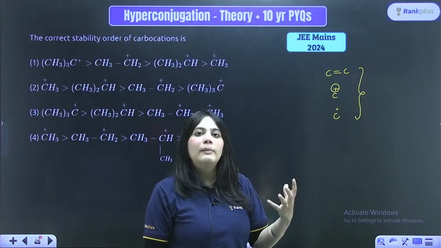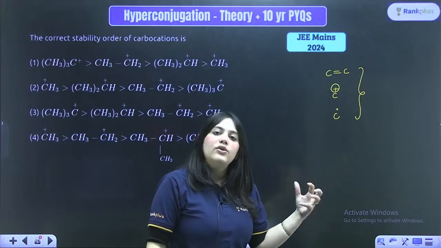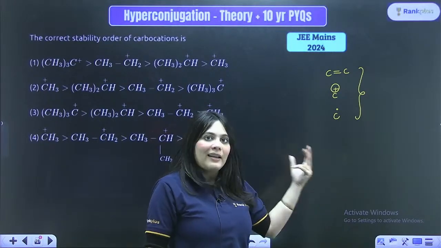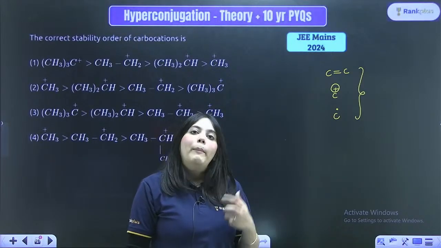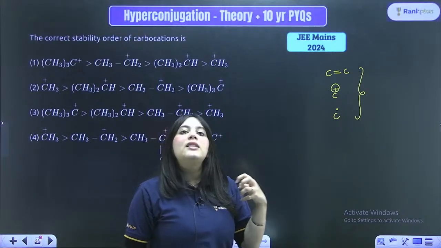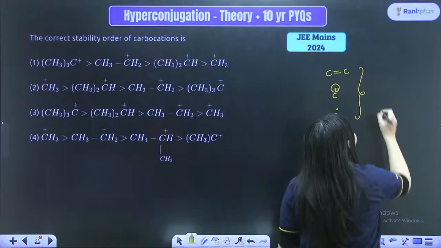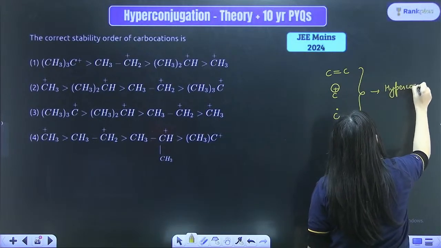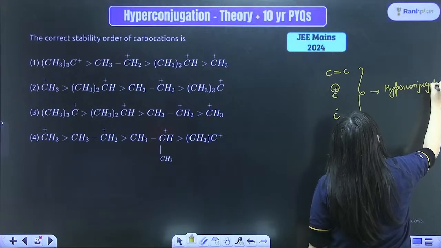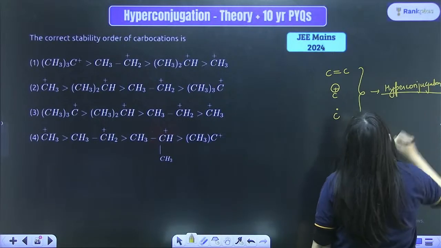So the resonance stabilized alkene or the resonance stabilized carbocation or the resonance stabilized free radical will be the most stable. But in the questions where resonance is not happening, there you have to check for hyperconjugation.